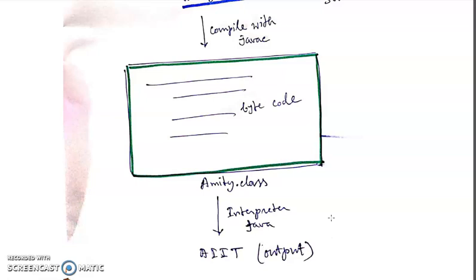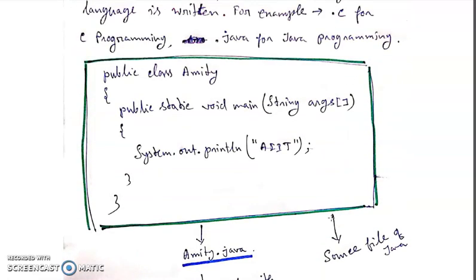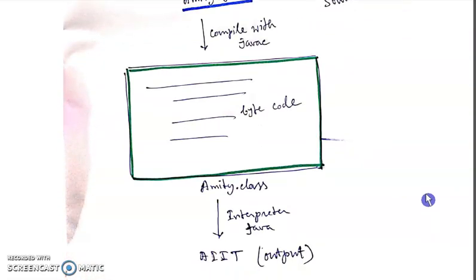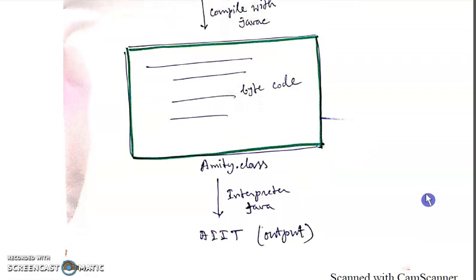Why are you getting this output AIT? Because if you go through the program, in the line System.out.println, it is going to print AIT in the output. This is basically the same as the printf function you use in C. Here you use the println method to print anything on the console or output screen. So the output will be AIT.